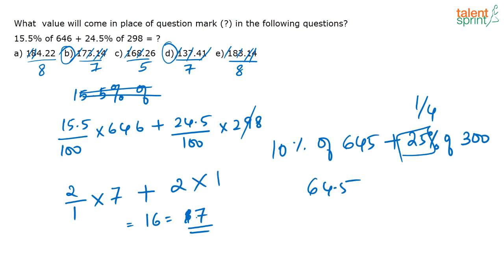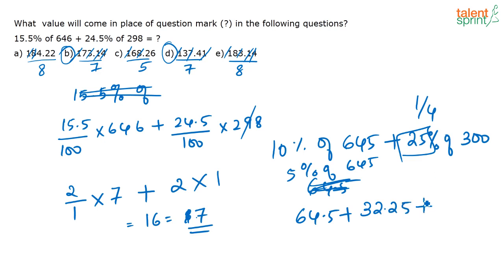Wait, it is 15%, right? I took 10%. Oh, sorry about that. Yeah, sorry. I have to take a more exact value. So this is 10% of 645 plus 5% of 645. Basically this is 64.5 plus again 5% means divided by 2 of this. So again I take it as 32.25.